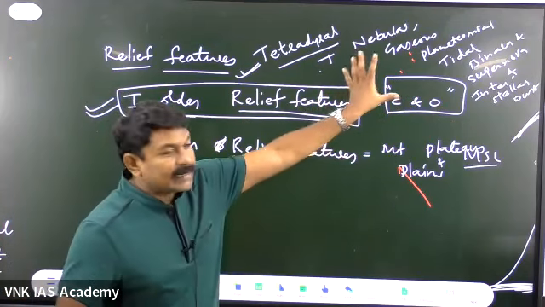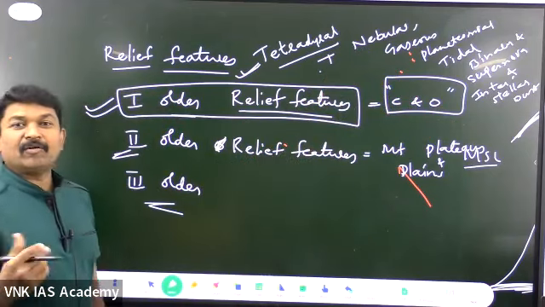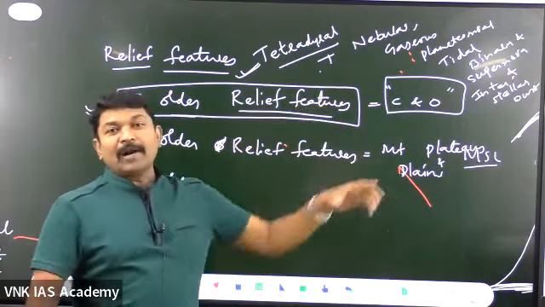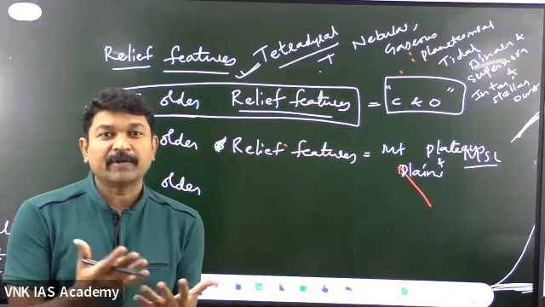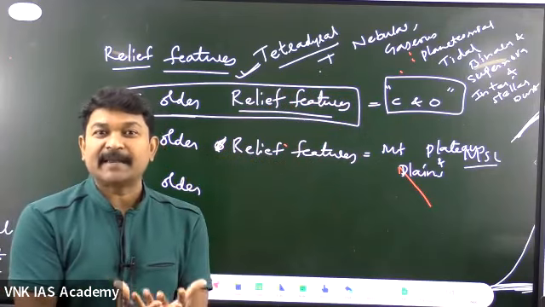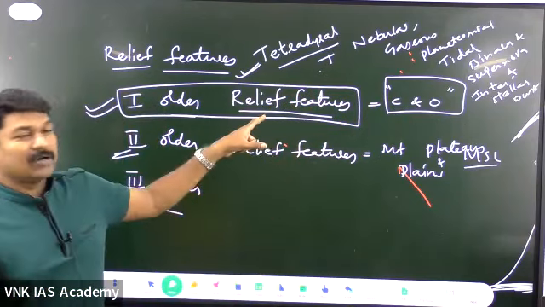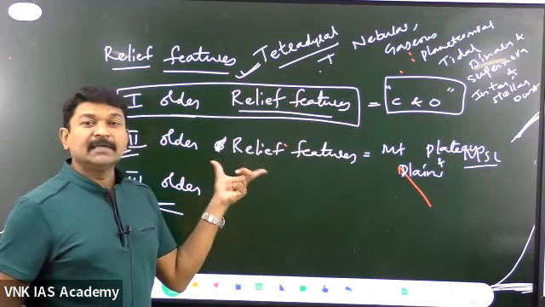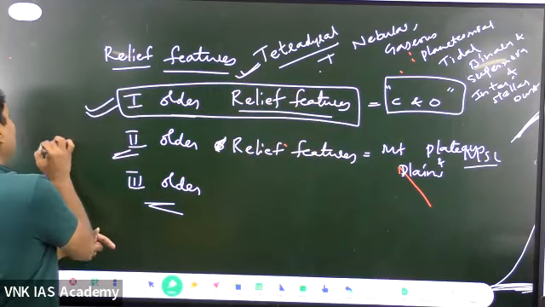After the understanding of the formation of the continents and the oceans, then comes the second order relief feature. From here, see, these have overlapping, like the nebular hypothesis having overlapping between geography and astronomy, because the formation of continents is nothing but the formation of the planet itself. Over the planet, how they are getting cool, and they are explaining the formation of continents and the oceans. Therefore, they have some overlapping with other disciplines. But right now, we are entering the landform development.